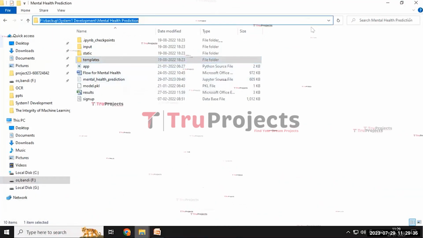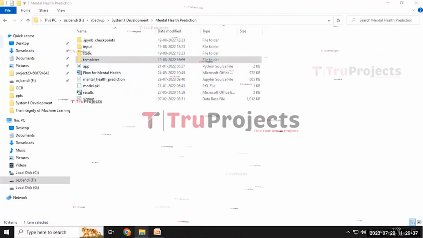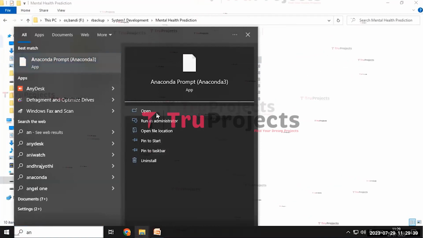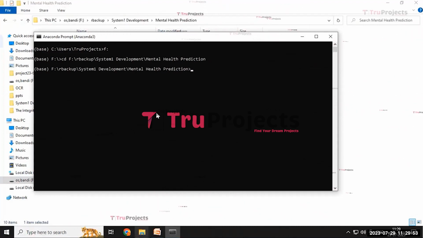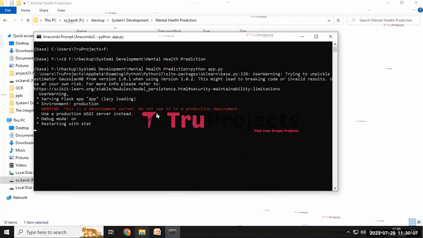And for the execution, first we need to copy this code folder path and then open the Anaconda prompt. Here first we need to change the location of the disk to F because our code folder is present in the F disk. Then write the command cd space and paste this code folder path. By this, it will change the current directory to the code folder path, and then click on the enter button. Here we need to write the command python space app.py. By using this command, it will execute the Python script and perform the runtime check for any syntax errors or logical issues. And then click on the enter button.